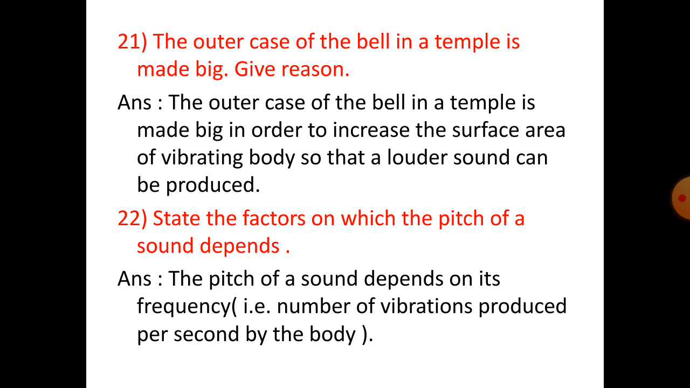Next, number 21. The outer case of the bell in a temple is made big. Give reason. The outer case of the bell in a temple is made big in order to increase the surface area of the vibrating body so that a louder sound can be produced. Number 22. State the factors on which the pitch of a sound depends. The pitch of a sound depends on its frequency. It is the number of vibrations produced per second by the body.